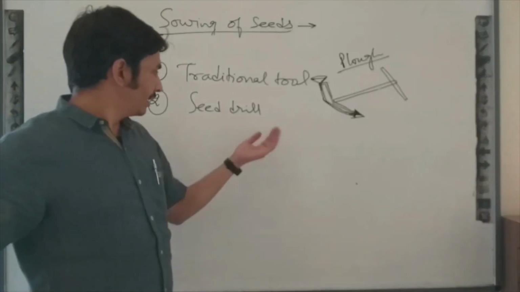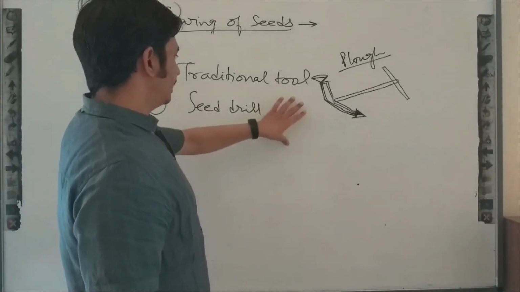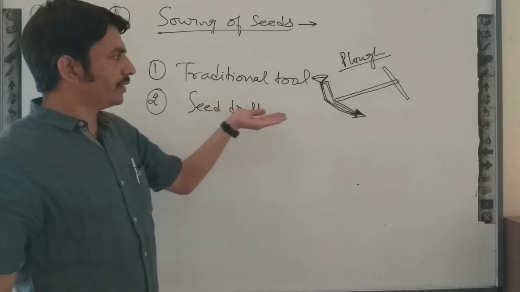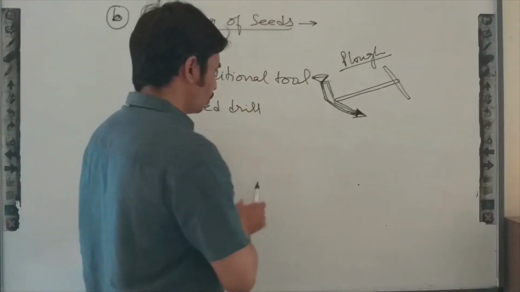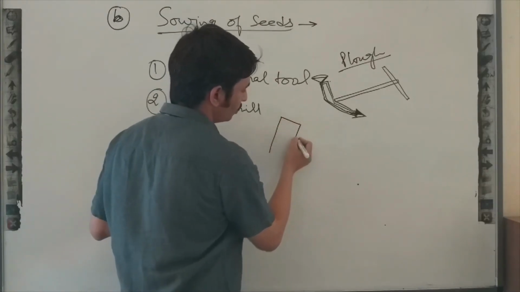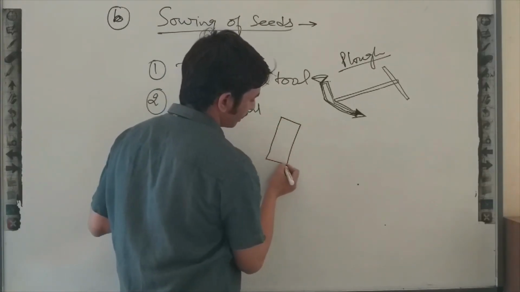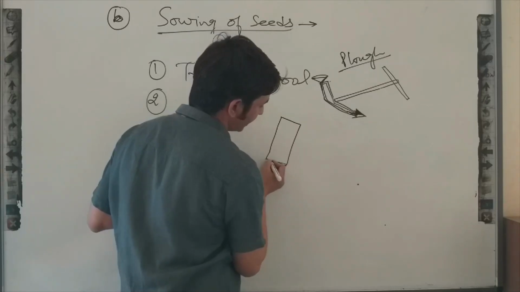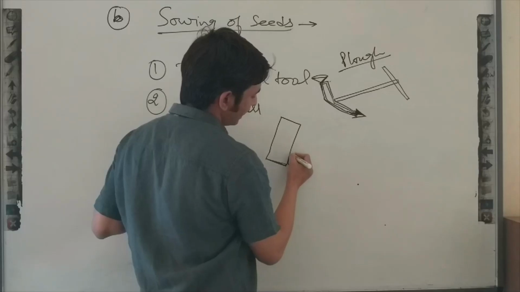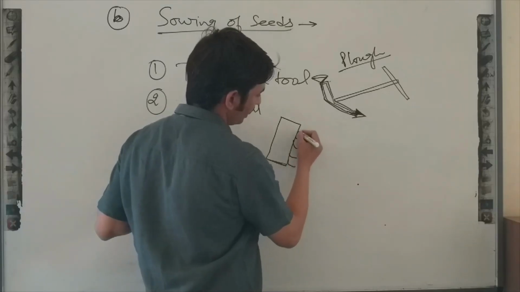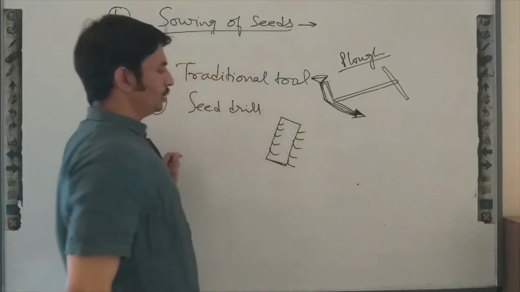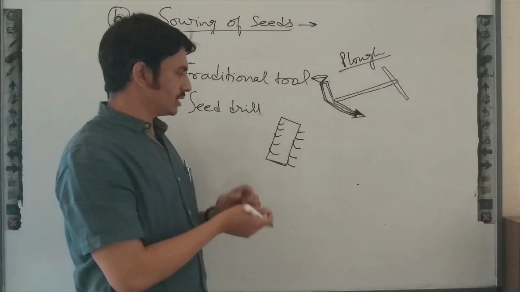Okay. And seed drill. We can say a seed drill is a modified form of this tool, as we discussed in our previous class about the cultivator. So what is a cultivator? A cultivator is a metallic structure in which you can see a number of piercing ends attached.